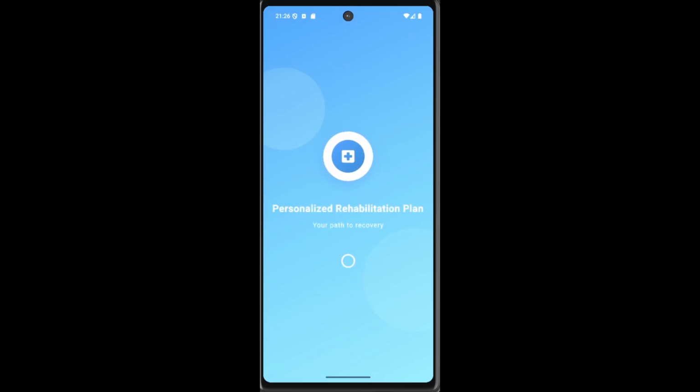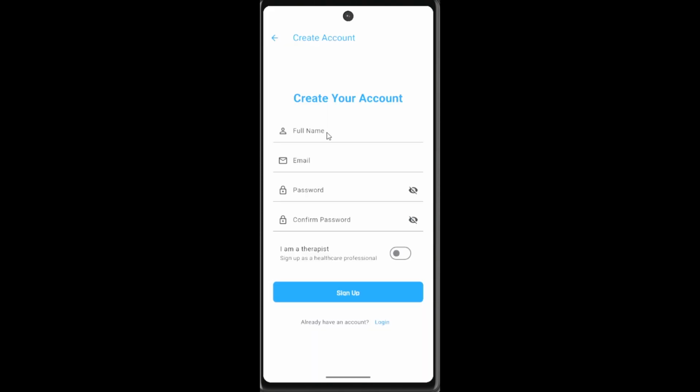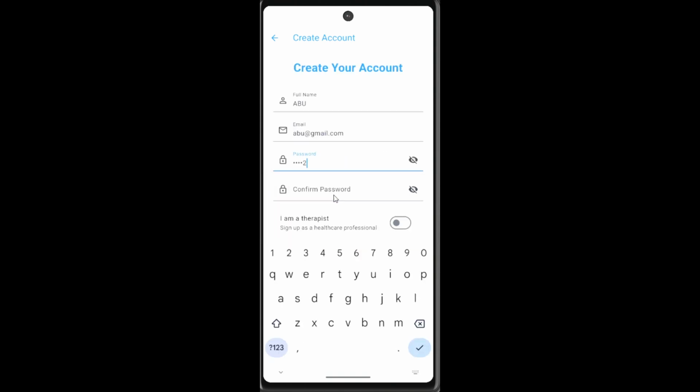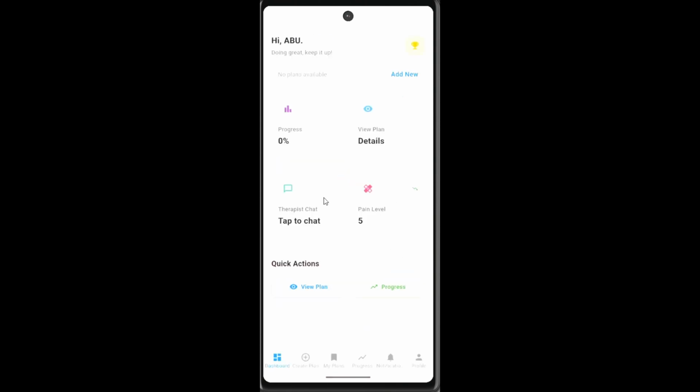Okay, welcome to the system demo for the personalized rehabilitation plan. So once you have run it, open the app. This is the first thing that pops up. As a user, we just sign up. For now, I'll just put my name, then the email at gmail.com, and then for the password, we just put something for now. Once you have filled in the details, you can sign up. For now, we won't talk about this step here. We'll go on to the next. Once you have signed up, you should be directed straight into the app.